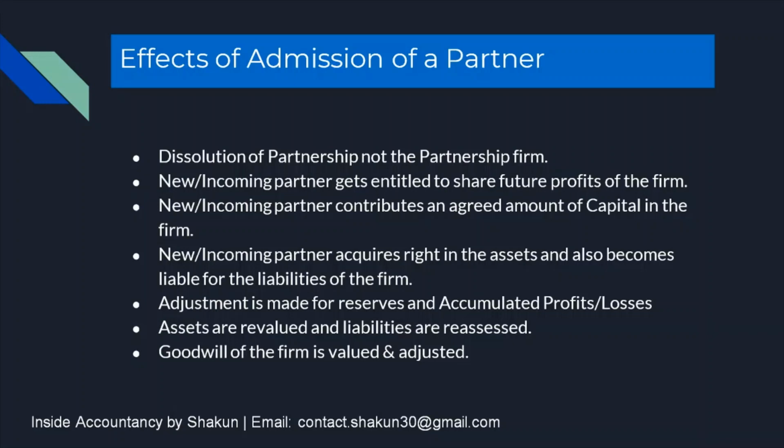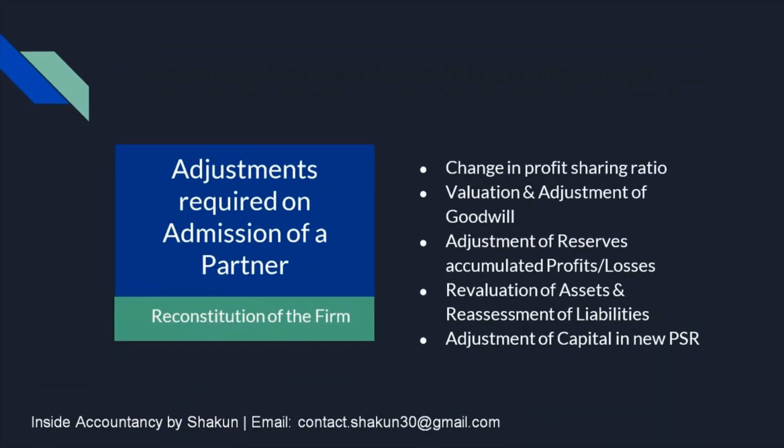He has to compensate by way of goodwill to the sacrificing partners. So these were the various effects that happen at the time of admission of a partner. Also, the various adjustments which are required on admission of a partner. Why are these adjustments required? Because admission of a partner leads to reconstitution of the firm.